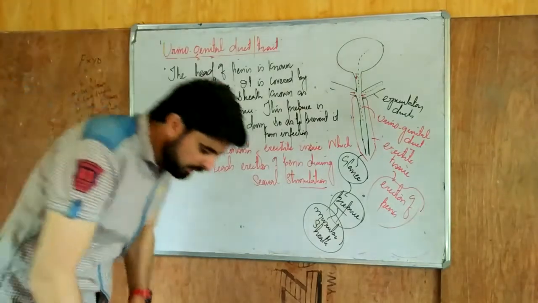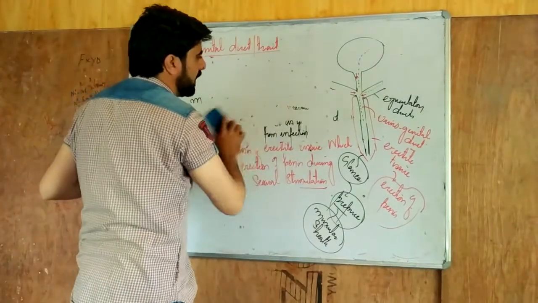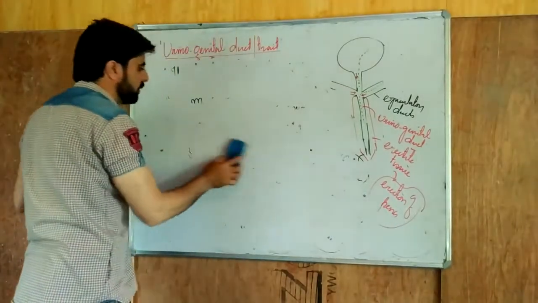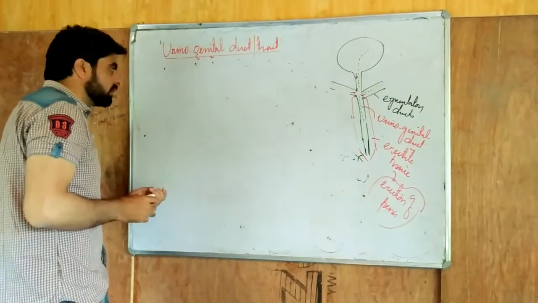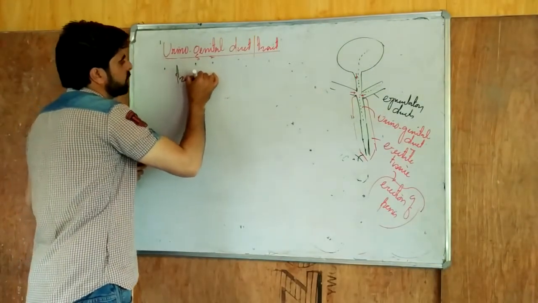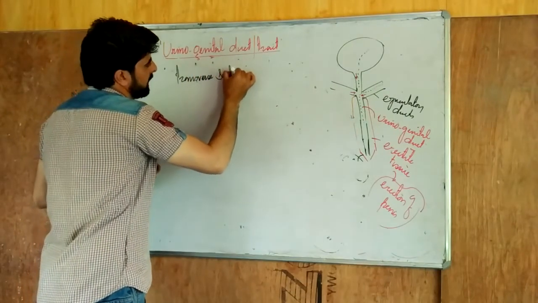Now let's take its transverse section, to see what the penis consists of. If we take a transverse section of the penis, we will see the various things which are located inside it.